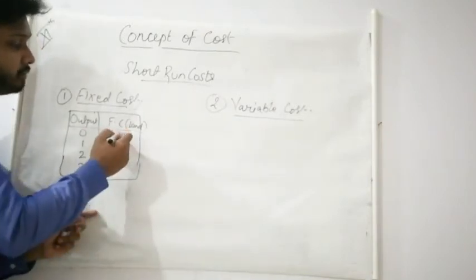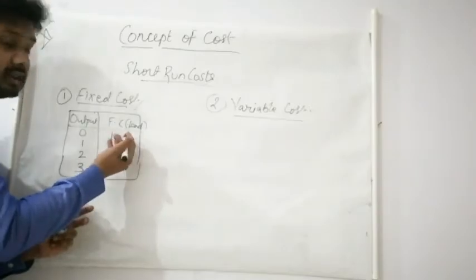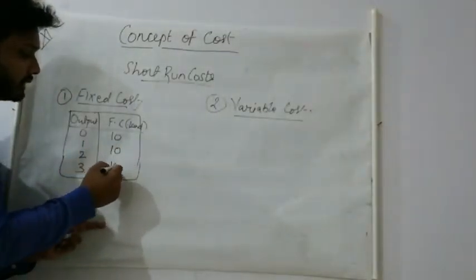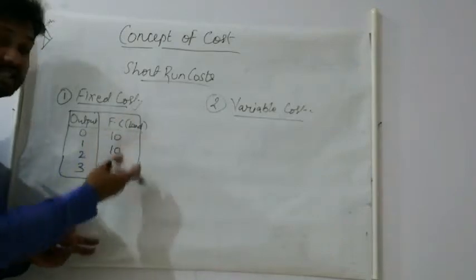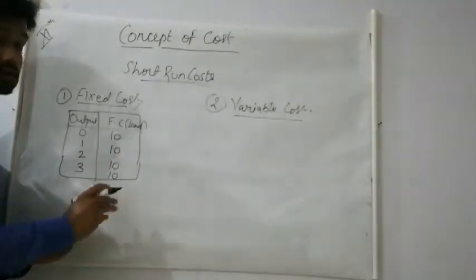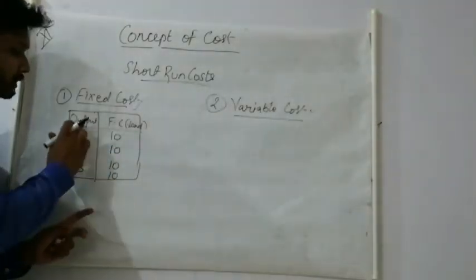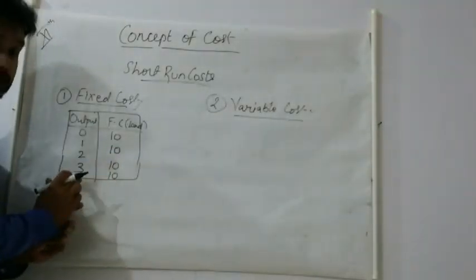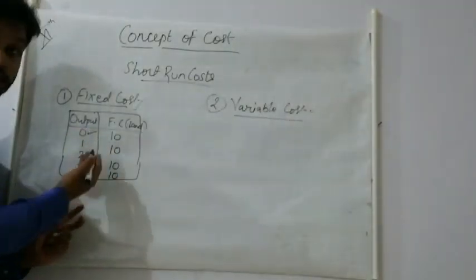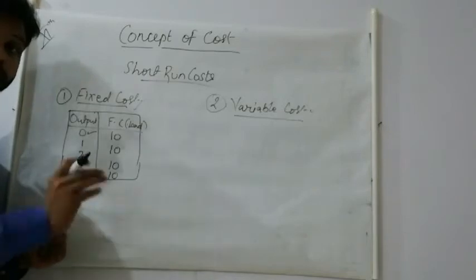So purchasing land we have invested 10 lakh rupees here, okay? So at all the levels it will be 10 only. We will not purchase land again and again. Only one time we will purchase, okay? So fixed cost will remain fixed at all the levels of production, whatever output is there, okay? Even if the output is 0 and even if the output is maximum, fixed cost will